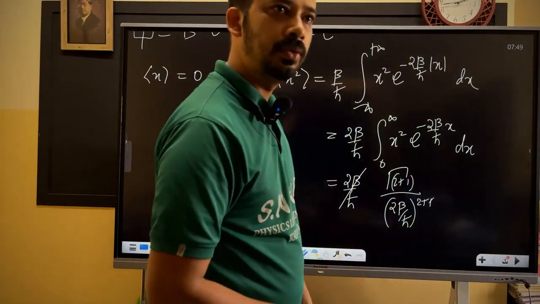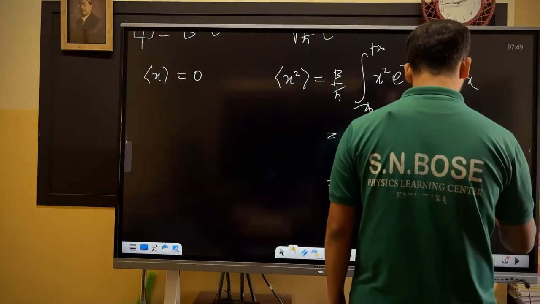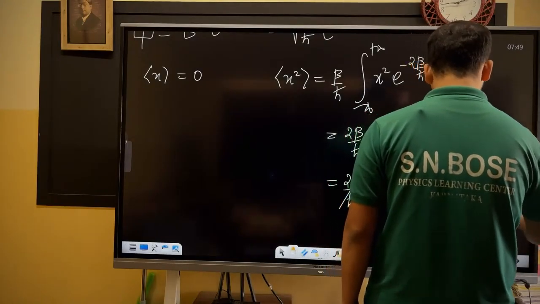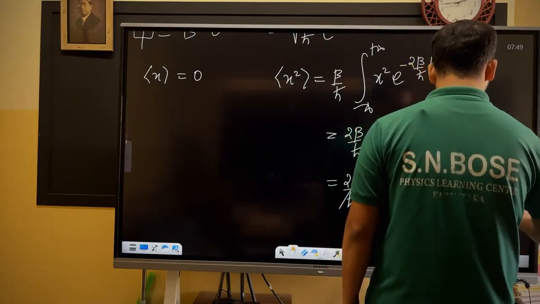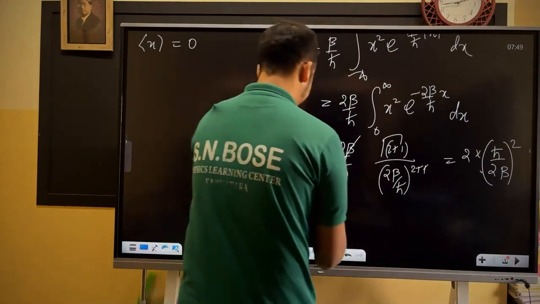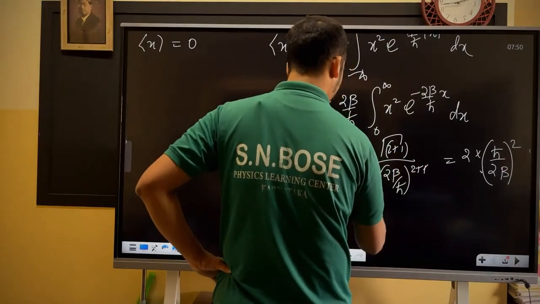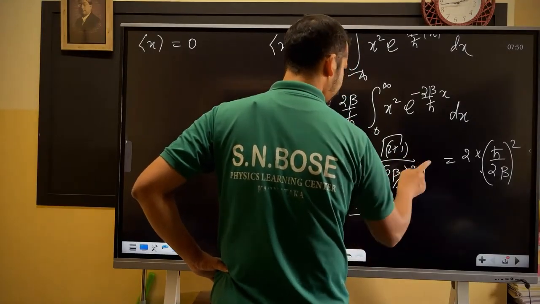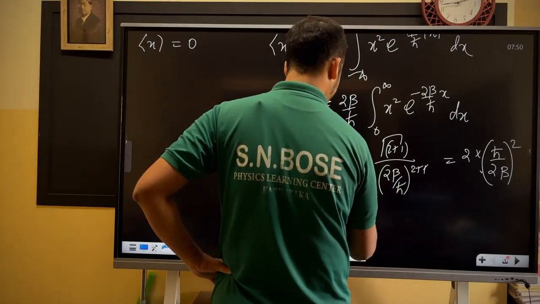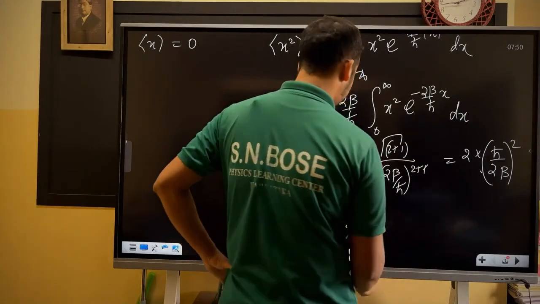That is 2 factorial, which is 2. So 2 into h bar by 2 beta the whole square. Am I right? That is equal to h bar square by 2 beta square. Fine.